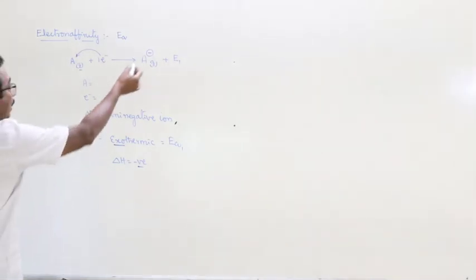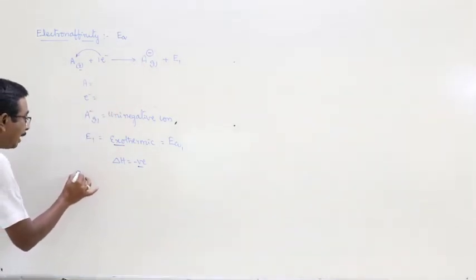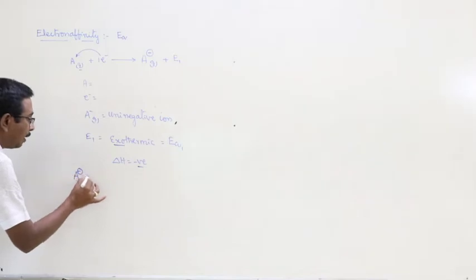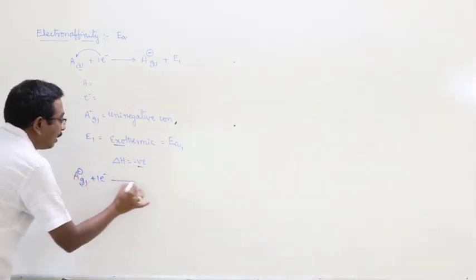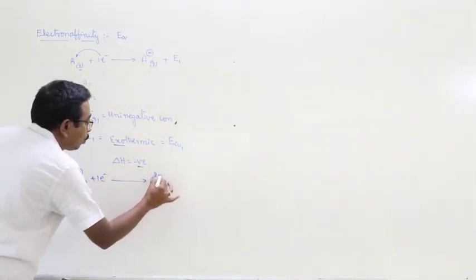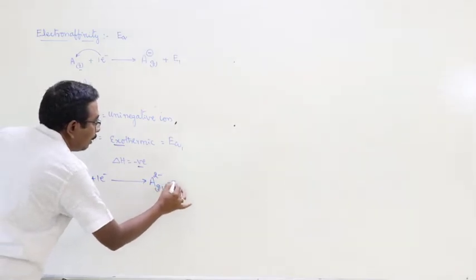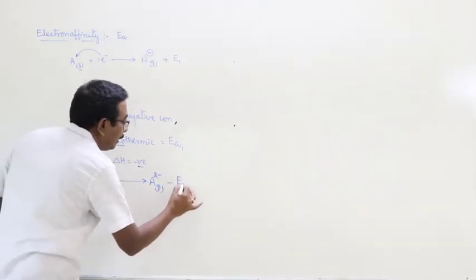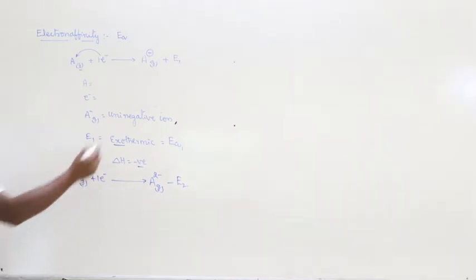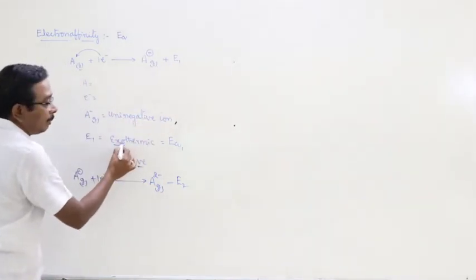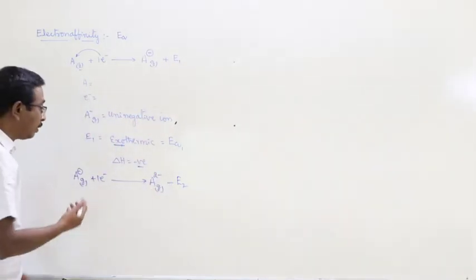Look here. A minus, the uni-negative ion, plus one more electron gives rise to A2 minus plus E2. Here plus means exothermic, and minus means endothermic.